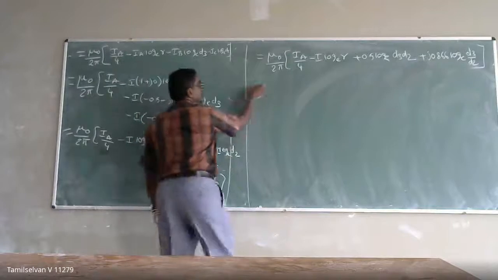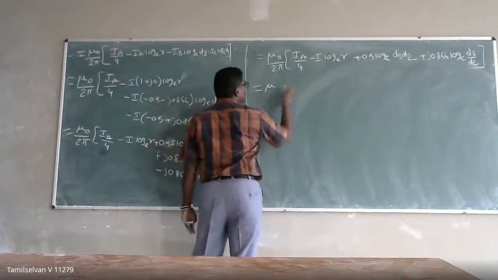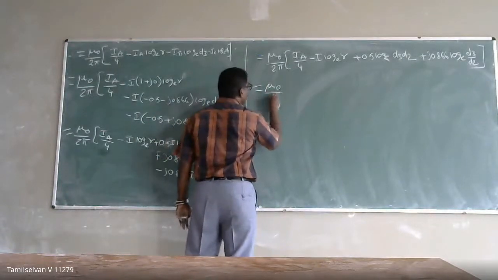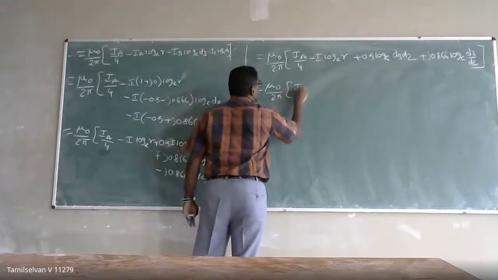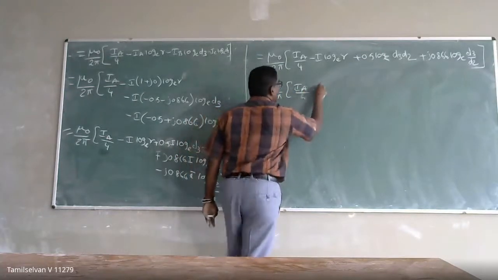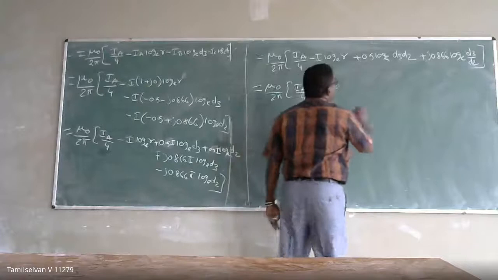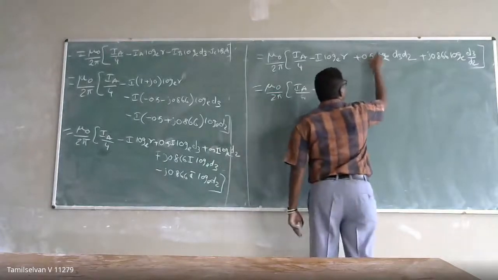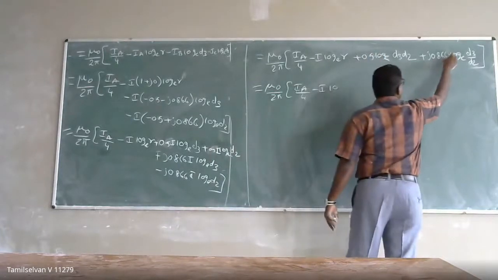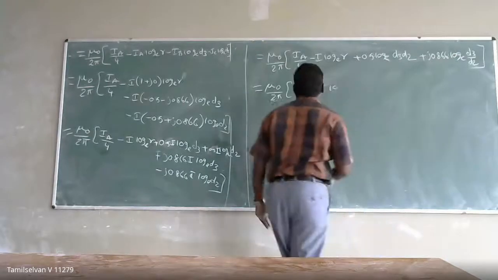So this still I am able to simplify. How can I? What is the 0.5? I can write 1 by 2. IA by 4 minus j into, sorry, I am missing the j term. I will get j here also. I will get j here also.